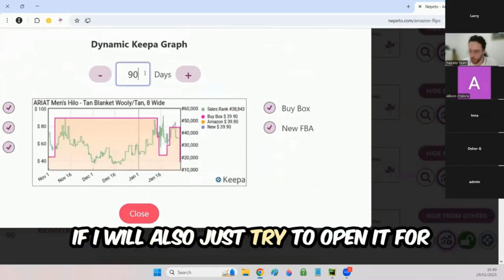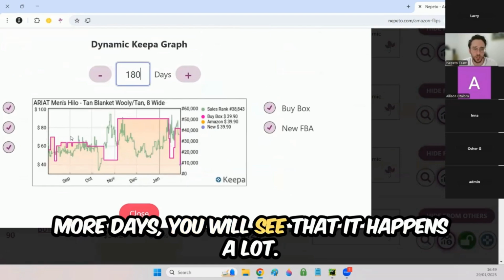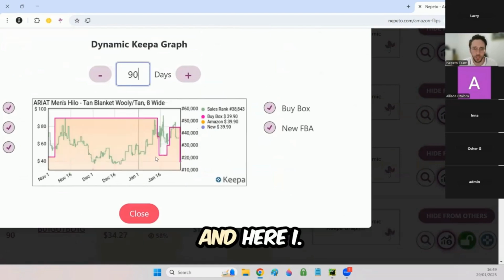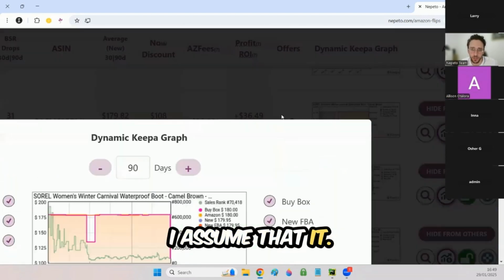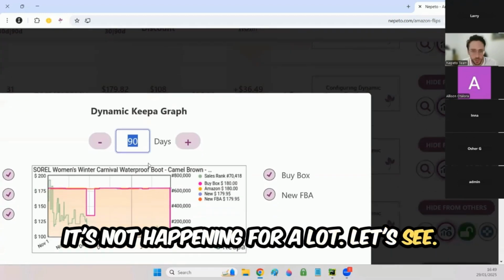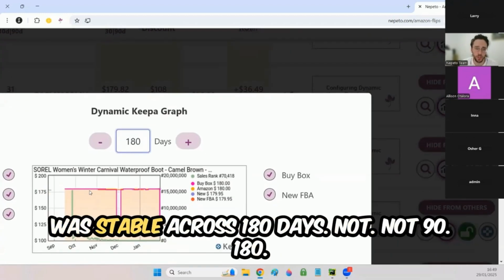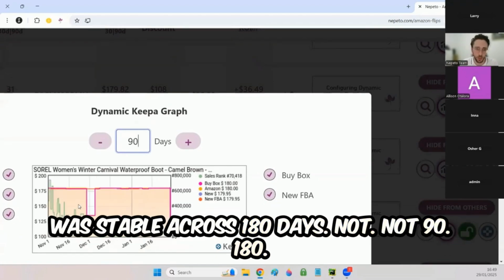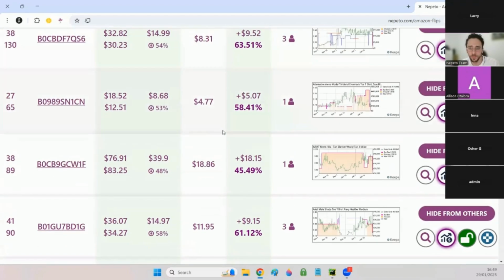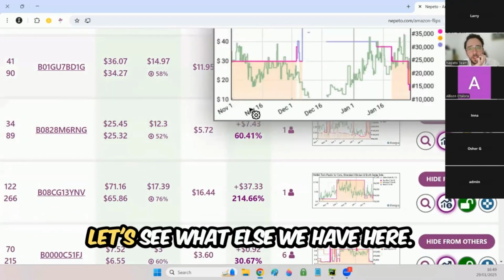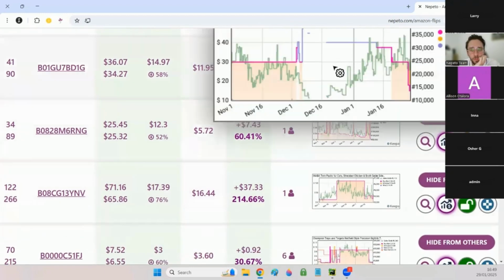If I also just try to open it for more days, you will see that it happens a lot. And here I assume that it's not happening a lot. Let's see. Yeah, as I assumed, the price was stable across 180 days. Not 90, 180, which is better. Let's see what else we have here.